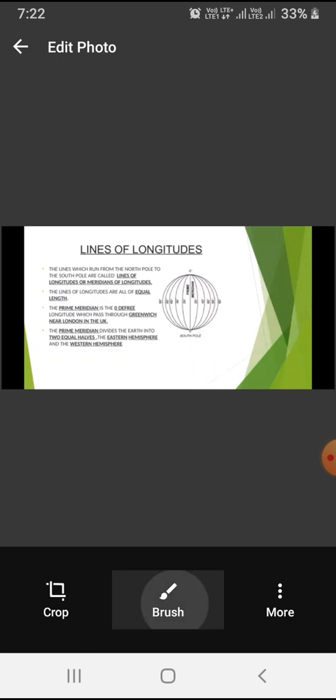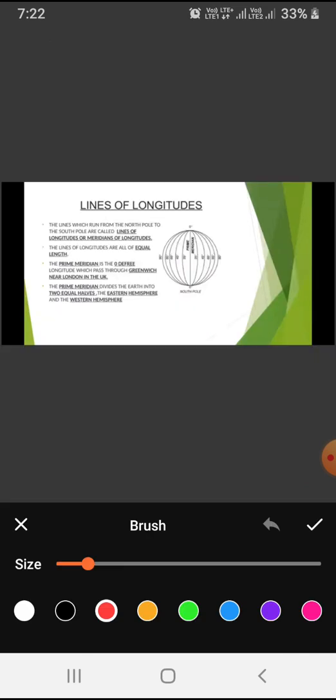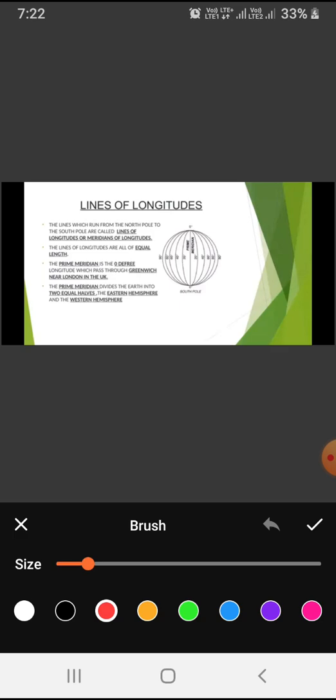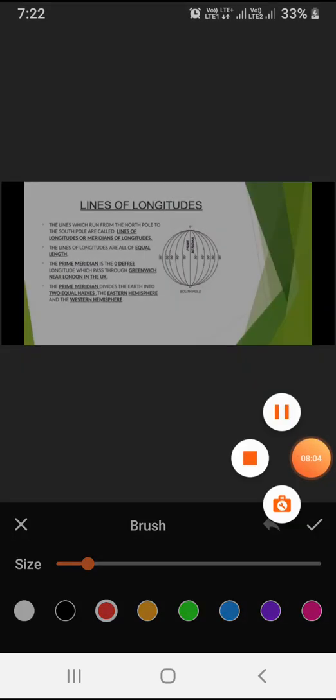Dear students, the lines of longitudes are all of equal length, and the prime meridian is the 0 degree longitude which passes through Greenwich near London, in the UK. The prime meridian divides the earth into two equal halves, the eastern hemisphere and the western hemisphere.